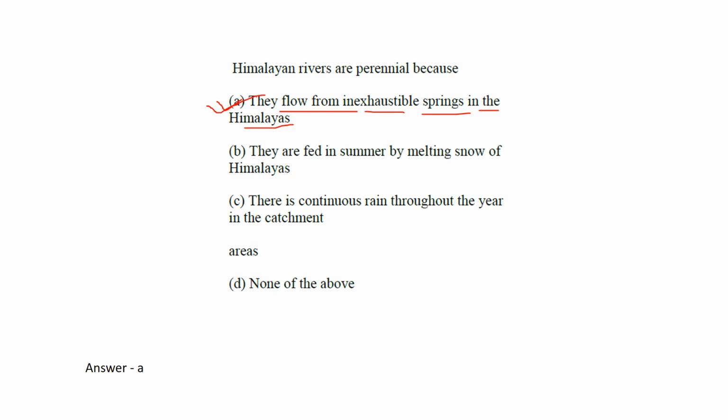It is continuously melting, so these rivers continuously get water from that ice. That's why these rivers are perennial. Throughout the year they have water, coming from a great height down to the plain regions like UP and Bihar. So that is the main reason Himalayan rivers are perennial.